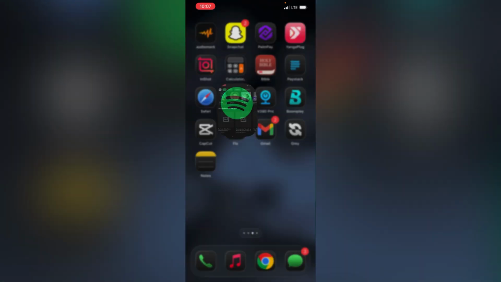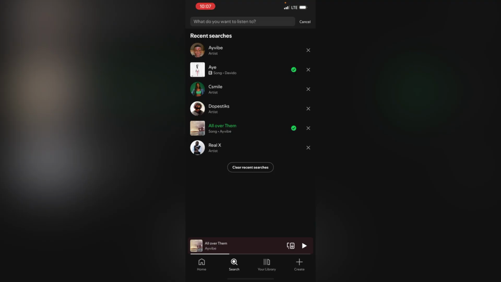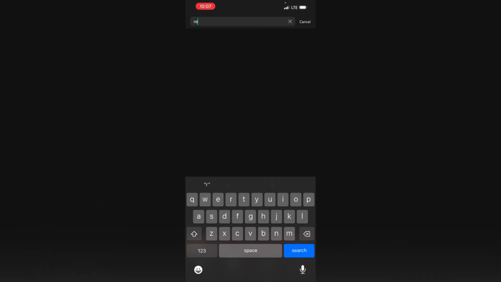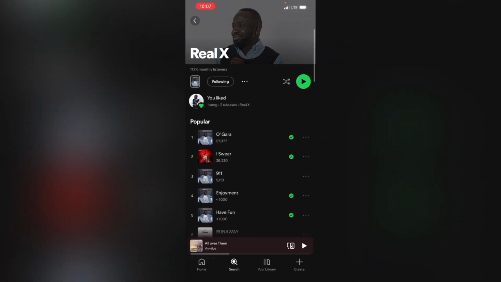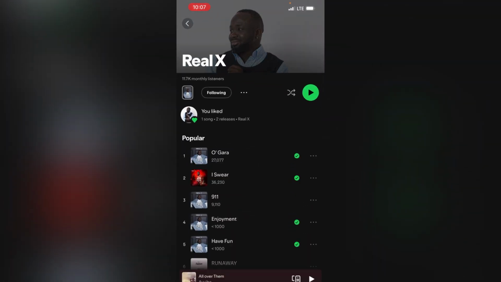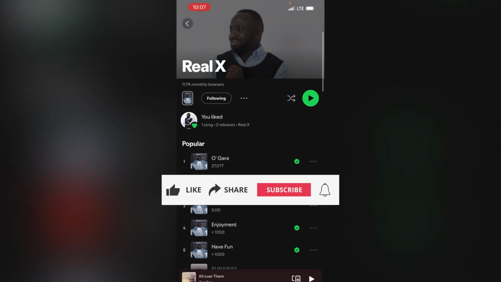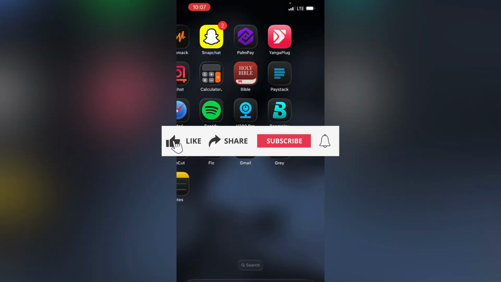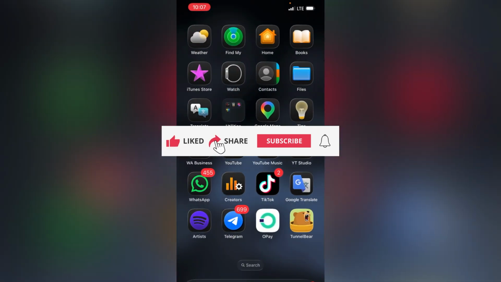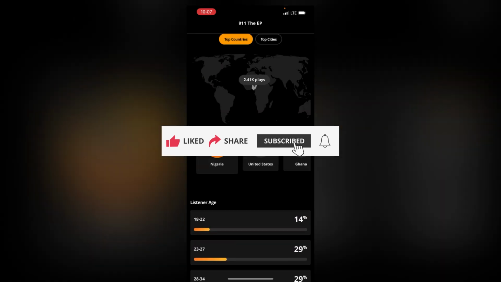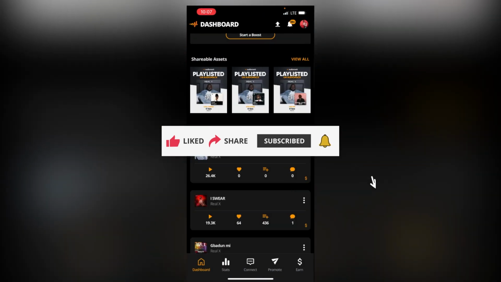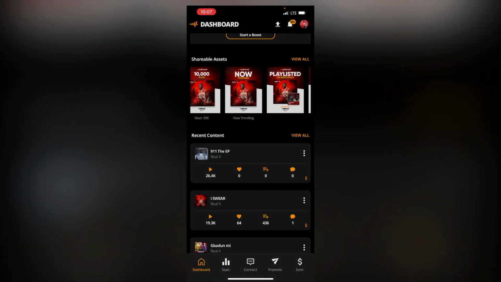Also, if you head over to his Spotify, if I type in Real X right here, you can see the artist is currently doing well. We have about 27,000 streams on one of his releases, and about 36,000 streams on another. The artist is doing well, and we were able to get on editorial playlists on both Audiomack and Boomplay. Let me try to show you. You can see right here this is trending.